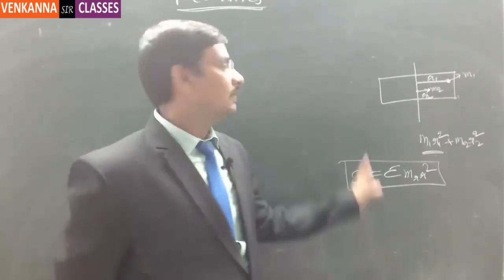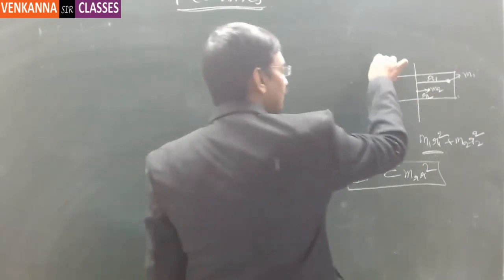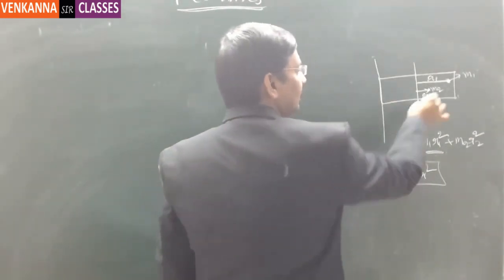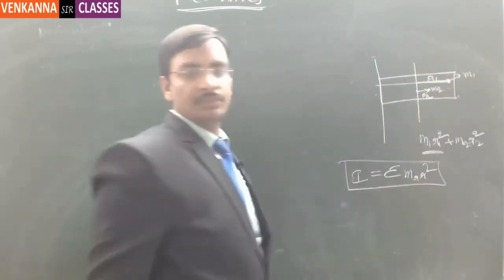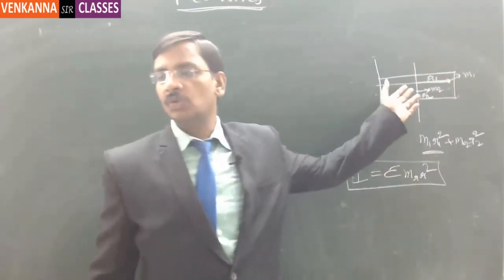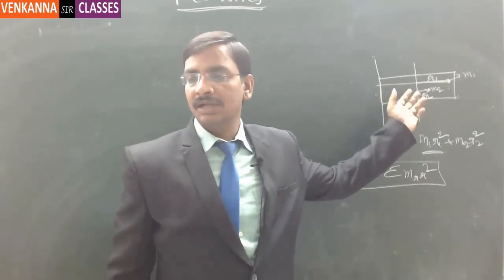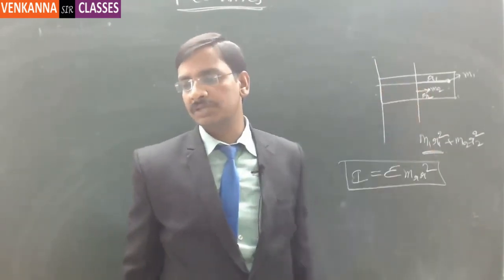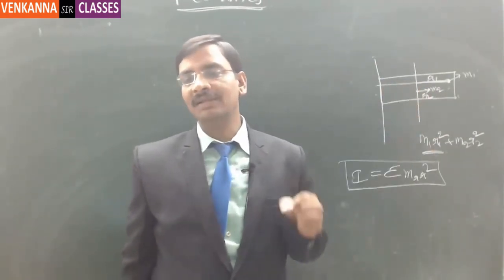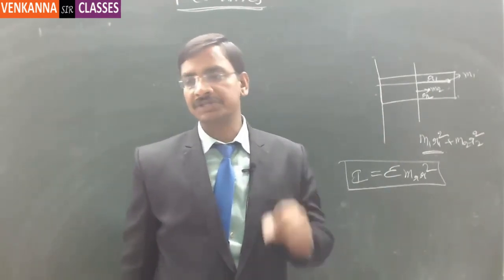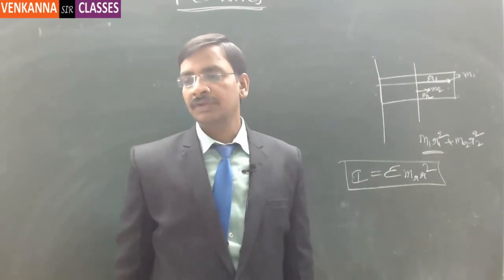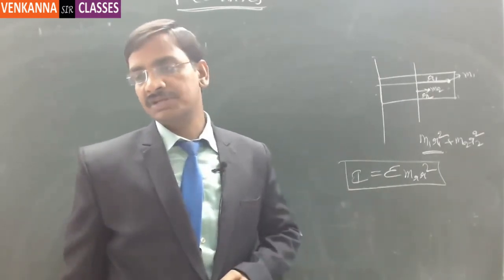Suppose this body is rotated about this particular line, then earlier it is R1. If it is rotated about a different axis, then definitely the moment of inertia is going to change. So it will be completely dependent on the type of rotation and the place of rotation. So that's what the moment of inertia is.